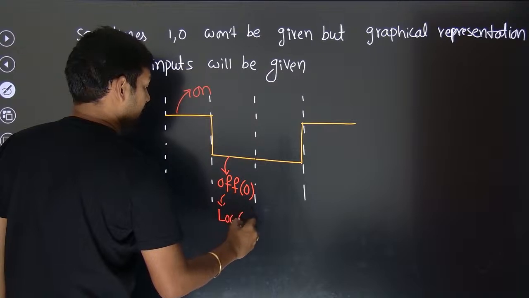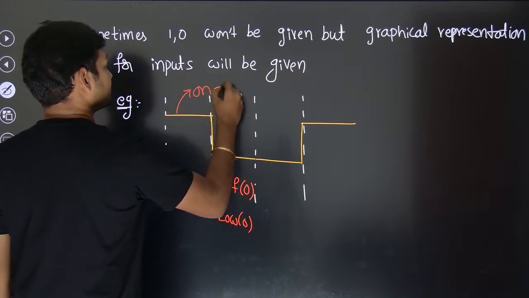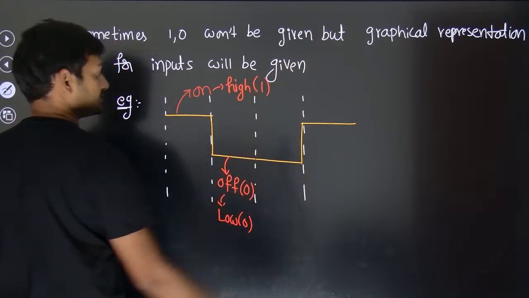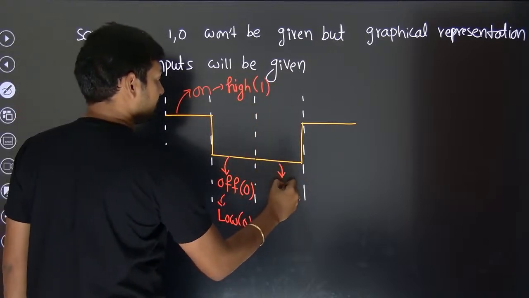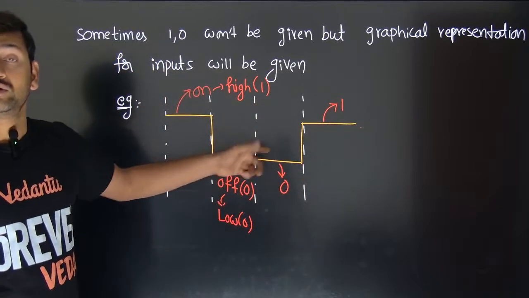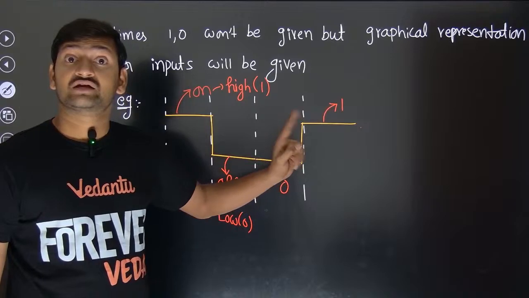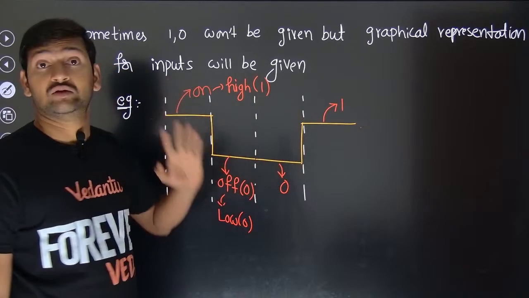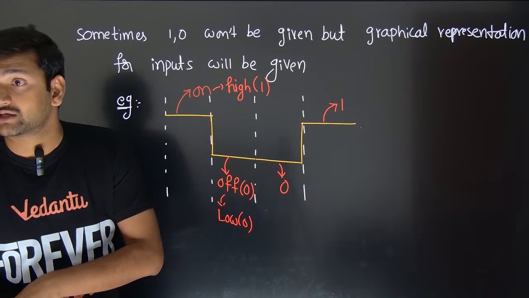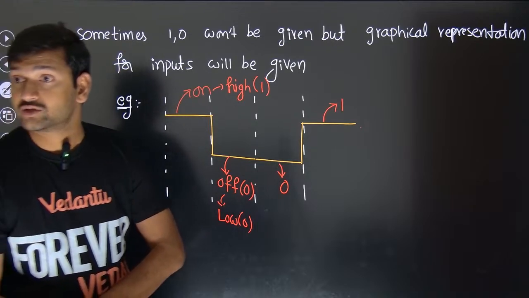This is a low value. And this is a high value. So you are going to count it as 1. So this will be taken as 0. This will be taken as 1. So when they give graphs like this, you need to identify how the input is going to look.